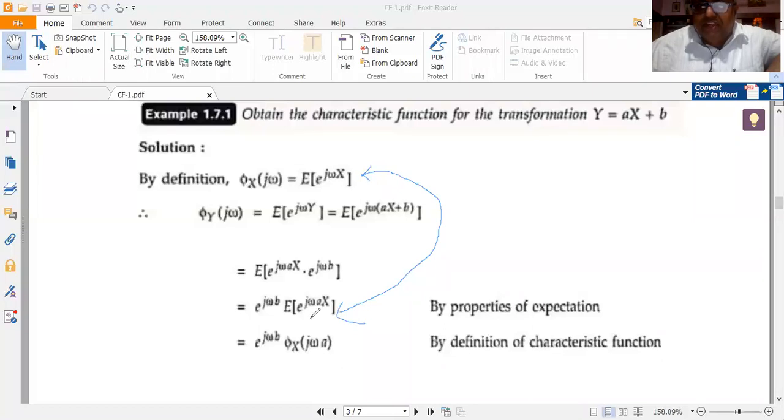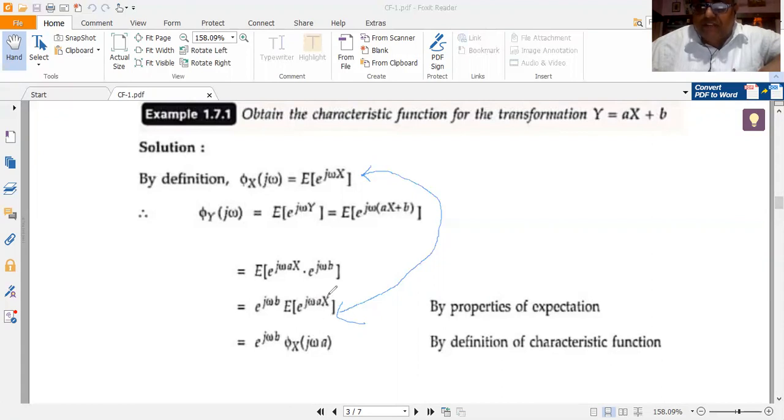Here I have got the expected value of e to the power of j omega ax multiplied with e to the power of j omega b. Right? This would remain as it is. This would not disturb anything. But my worry is to evaluate this. So if I compare the expectation operations of this and this, I realize both are equal. Only thing is that here I have got j omega x in the exponential, and here I am having j omega a x in the exponential. So the expectation of e to the power of j omega x is nothing but phi x of j omega. So this is nothing but phi x of j omega, where omega is replaced by omega a.